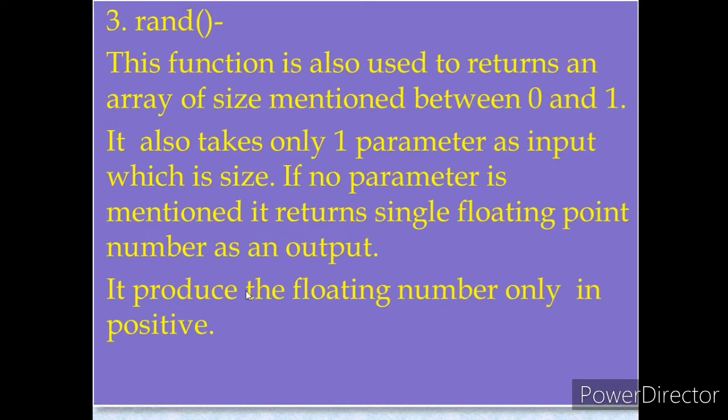But in the previous case, the rand_n function also returns float values, but those values will be positive as well as negative. So this is the difference between rand and rand_n. And what is the difference between rand and randint? As the name implies, the randint function will generate only integer random values, but the rand function will generate floating values.